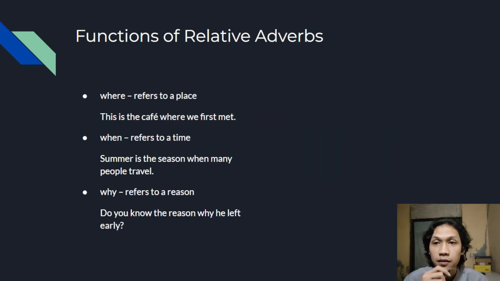Function of relative adverbs. Relative adverbs also connect clauses. Where refers to a place. For example, this is the cafe where we first met. When refers to time. For example, summer is the season when many people travel. And why refers to a reason. For example, do you know the reason why he left early?